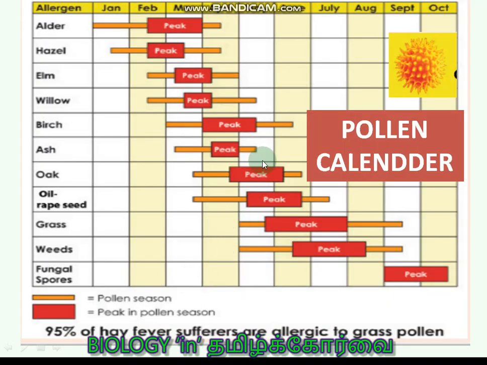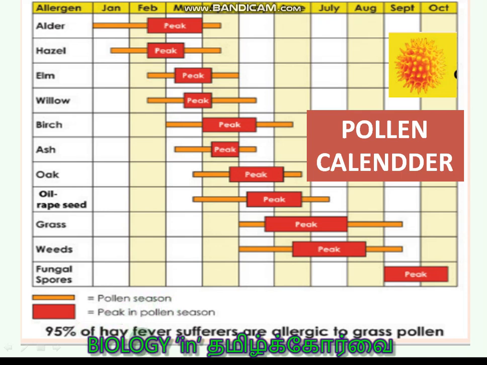So now imagine a foreigner from a Western country planning to come to India, and his doctor suggested that he is allergic to pollen grains of the willow plant. You see here, on the x-axis what is given are the plant names. On the y-axis what are given are the months. Here the thick region is the peak season of pollen grains, and the thin region is where less amount of pollen is present in the air.